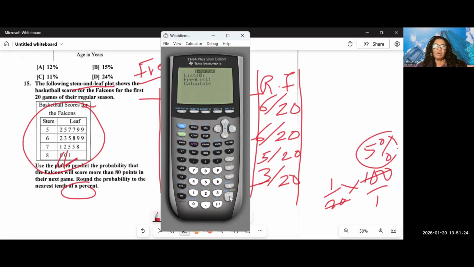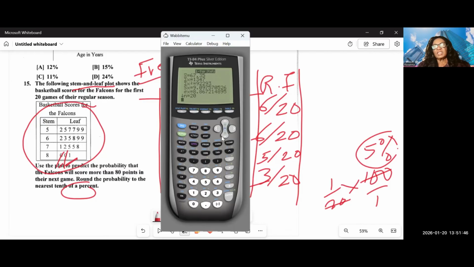So when I find the one variable stats of the data in L1, this data is not grouped data. So I'm going to calculate. The mean score is 67.35.